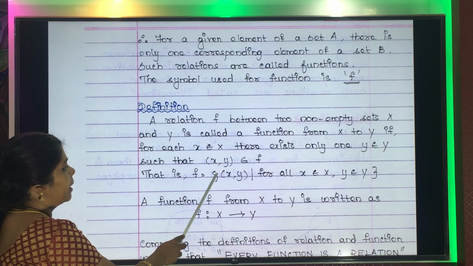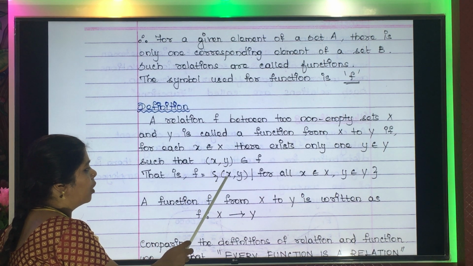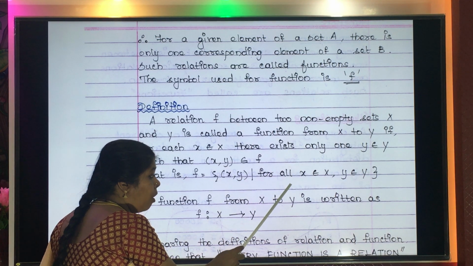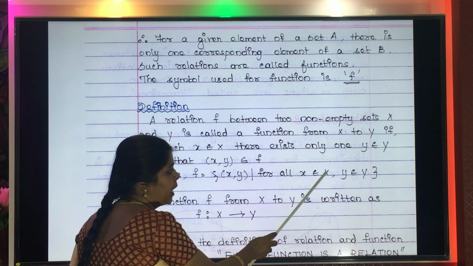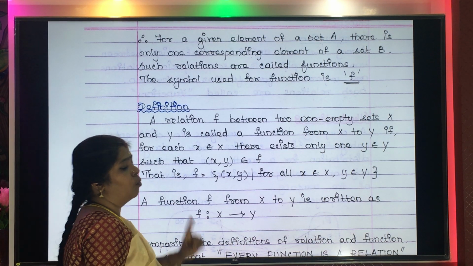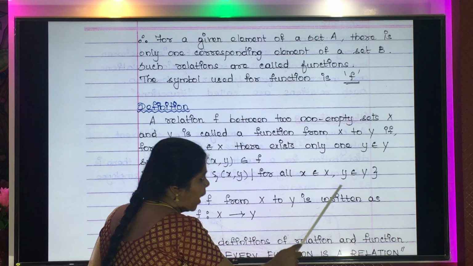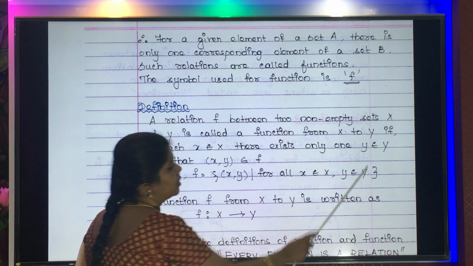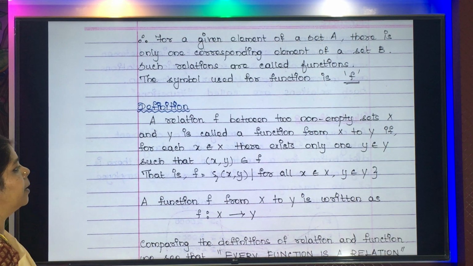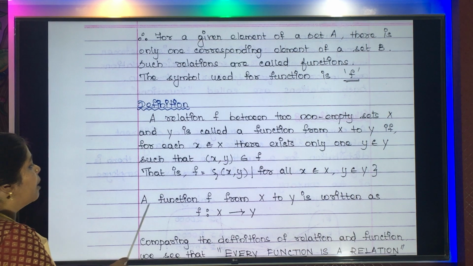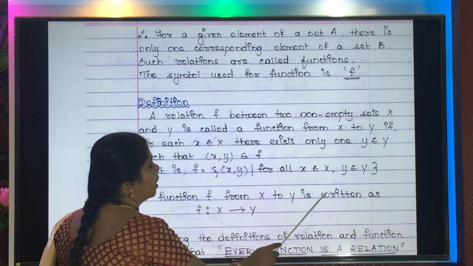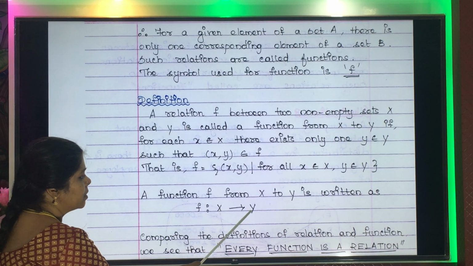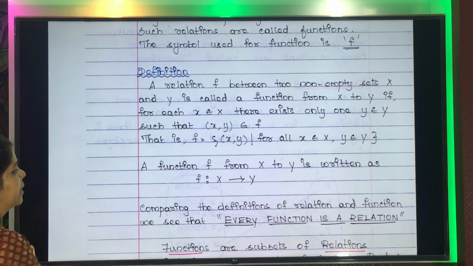So a function can be represented as the set of all ordered pairs (x, y) such that for all elements x belonging to set X, there will be only one y. For each x, there will be one unique y belonging to set Y. Okay, so this is the representation of a function, a function from X to Y. How is it written? It is written as f from set X to set Y. f: X → Y.